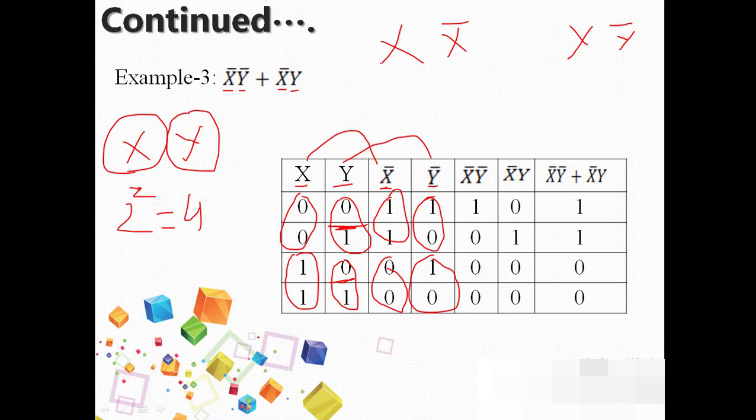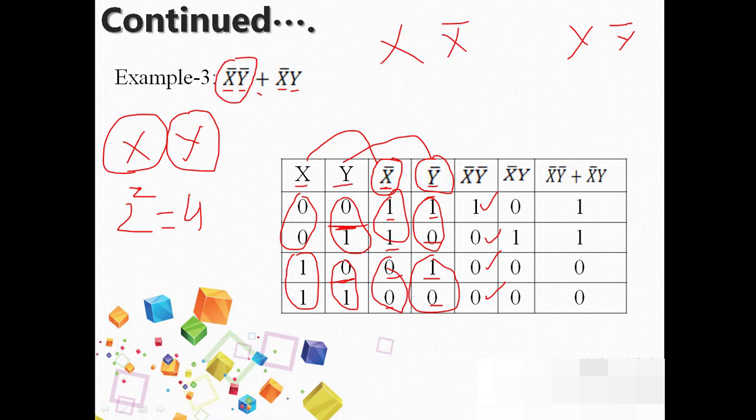Next we have multiplication of x complement y, that is x bar multiplied by y bar. So multiply these two terms, that is, the respective values should be multiplied. Then we will have 1 multiplied by 1 is 1, 1 multiplied by 0 is 0, 0 multiplied by 1 is 0, 0 multiplied by 0 is 0. So this finishes the first part, that is multiplication.